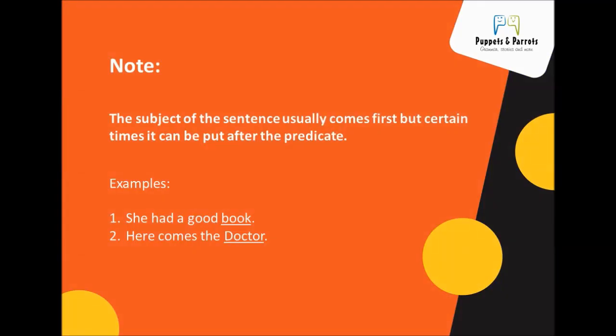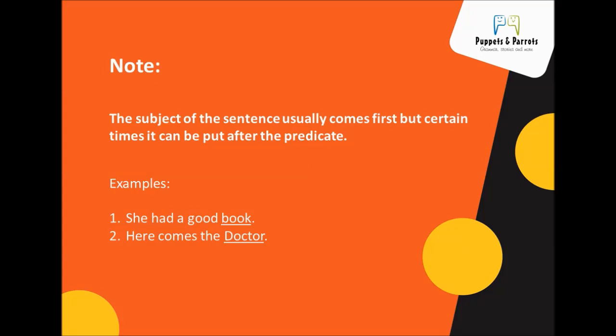It is important to remember that most of the time the subject comes before the predicate. However, sometimes the subject can come after part of the predicate. This can happen when the sentence is a question. The subject can also come after part of the predicate if a sentence begins with the word here or there. In the following example, in the first sentence, the subject comes at the beginning of the sentence. In the second sentence, the subject comes at the end of the sentence.